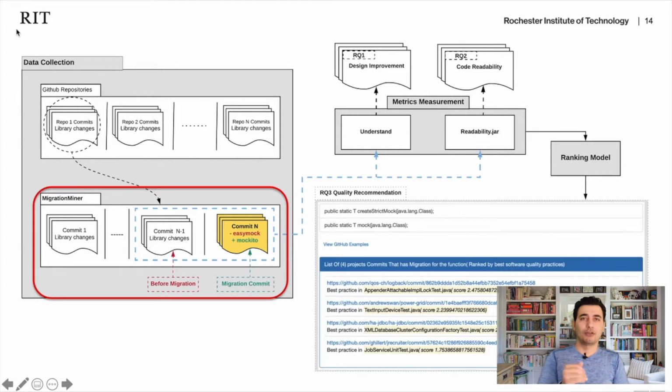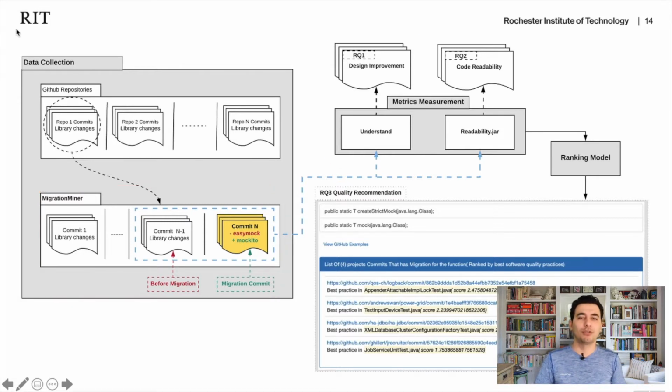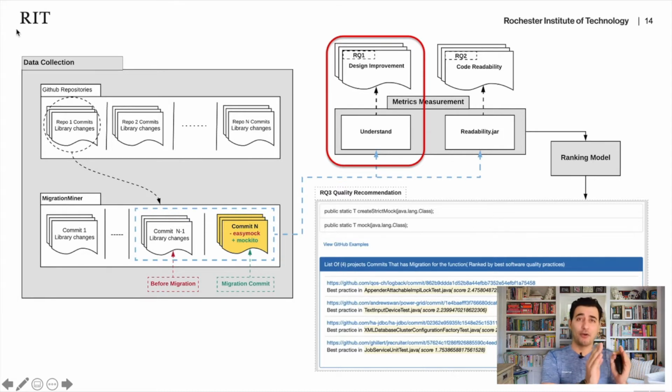So by running this tool, Migration Miner, on all these projects, we had a list of the comments and the projects where the migration happened. Now we want to study the impact of migration on software quality. So we got some tools, because we want to study the design improvement. We got the Understand tool and we ran it on the code after migration and on the code before migration.